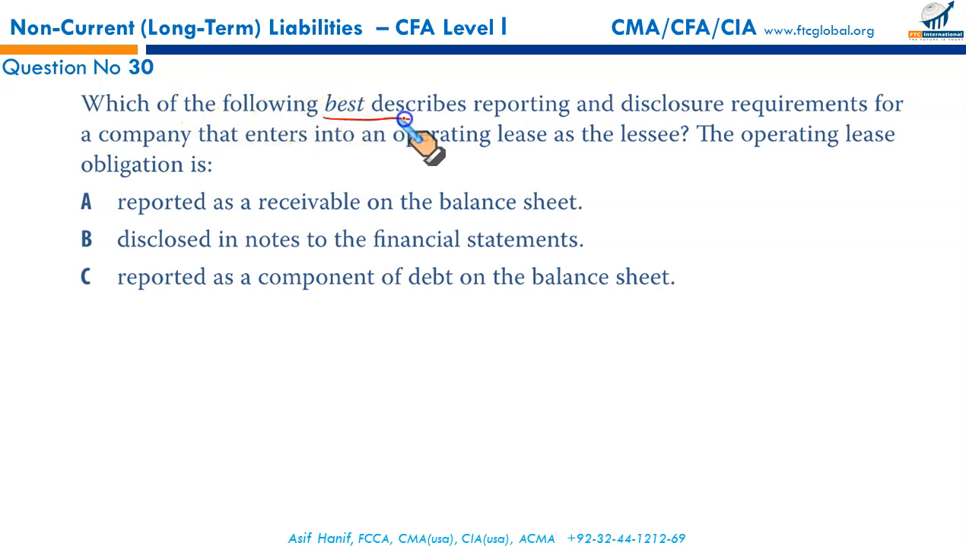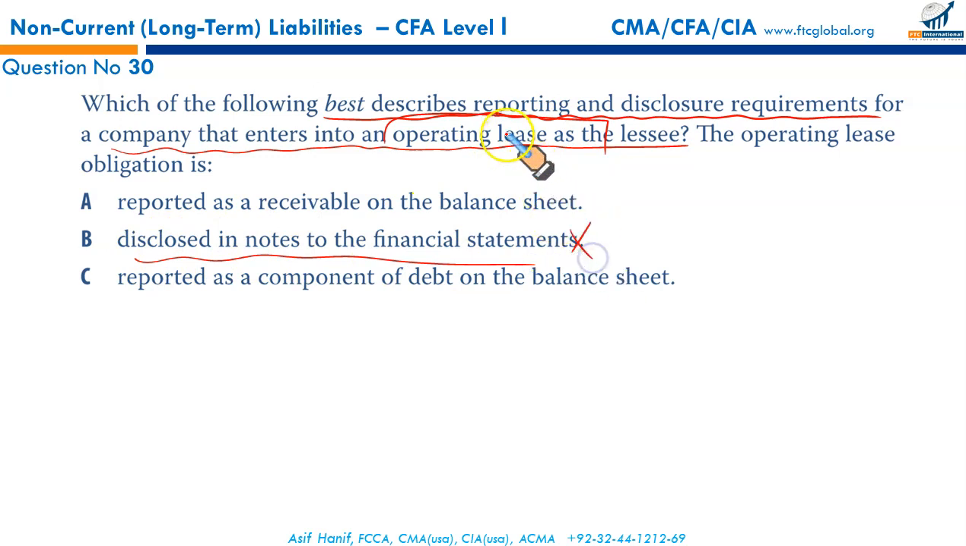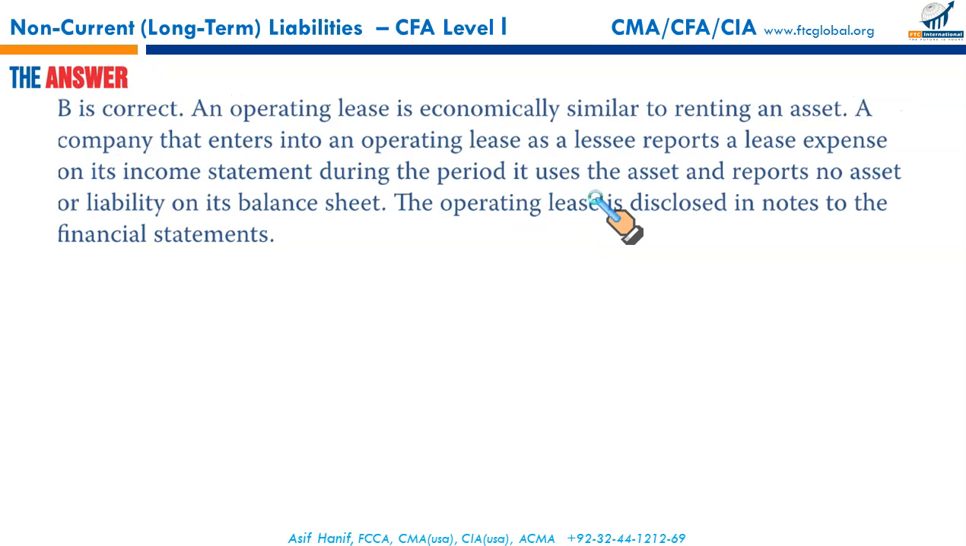Which of the following best describes the reporting and disclosure requirement for a company that enters into an operating lease as a lessee? Operating lease is now treated the same as finance lease under US GAAP. There are no explanations given in the notes now, but yes, under the previous standard, operating leases required disclosures in the notes. Now you cannot hide the operating lease in notes. Operating lease is shown on the face of the balance sheet as if it's a finance lease. That's the new standard. So for now, B is the right answer, but you should know the facts as well.